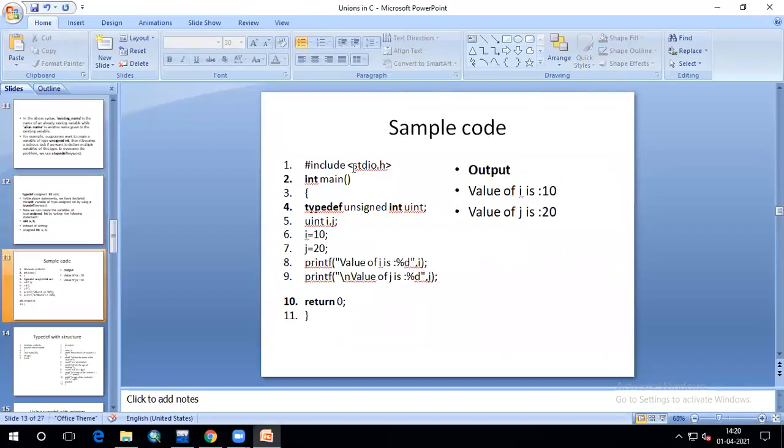So this way I can create. Let us see one example program. I want to create an unsigned integer data type, so I am using the typedef keyword: typedef unsigned int uint. That means uint is going to be replaced with unsigned int when you are compiling the program. I am declaring two variables of uint type, i equal to 10 and j equal to 20. After that, I am printing the i and j values. So I have created a new data type of my own by using the typedef keyword. You are going to get the output like this.